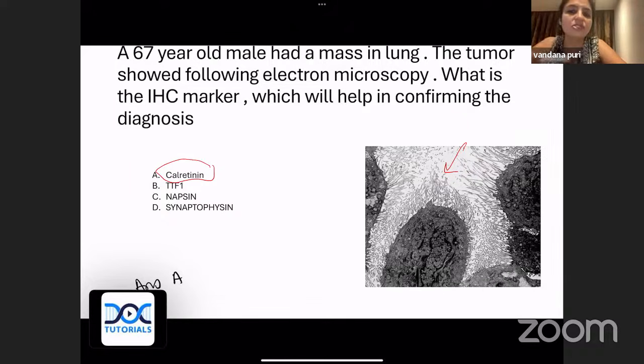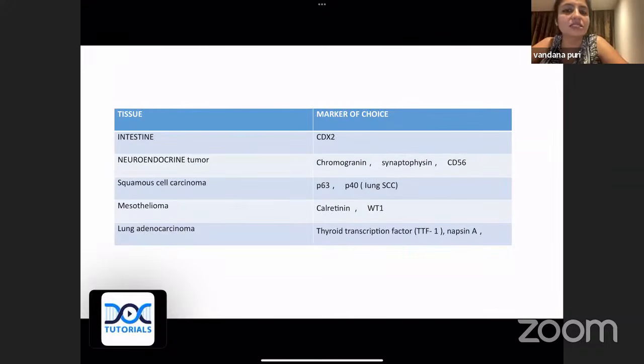Now please remember here that whenever we talk about synaptophysin, this is the marker of neuroendocrine differentiation. So small cell carcinomas can be synaptophysin positive. So look at this. These are the IHC markers which you should remember. Whenever we're talking about neuroendocrine tumor, this is your chromogranin, synaptophysin, CD56, and INSM1. Okay, INSM1. So these are your markers for neuroendocrine, and NSE also can give you. So NSE is also for neuroendocrine differentiation.